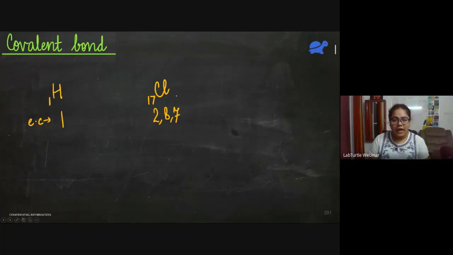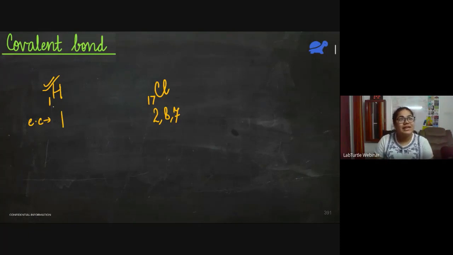But that does not happen because both of these are non-metals. Since both of these are non-metals, none of them want to lose their electron. So hydrogen doesn't want to lose its electron. It wants to gain an electron because it is a non-metal. Chlorine also is a non-metal. It also wants to gain electron.